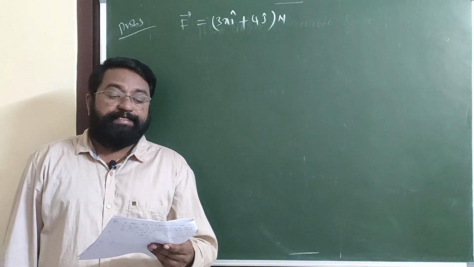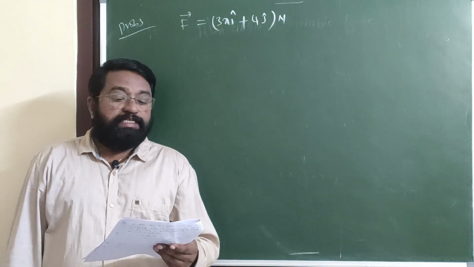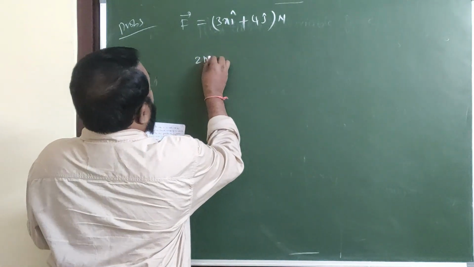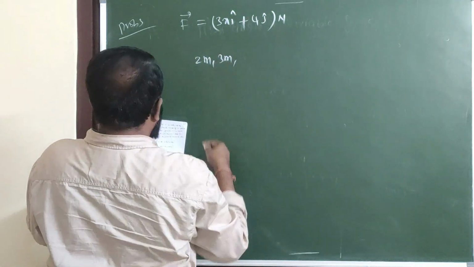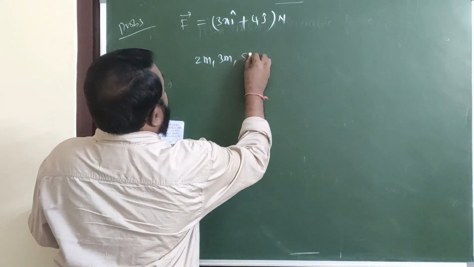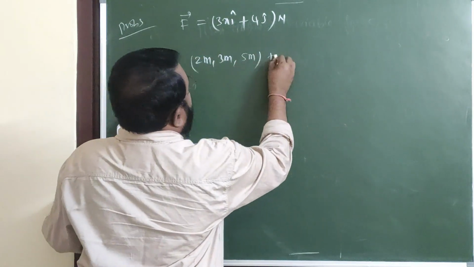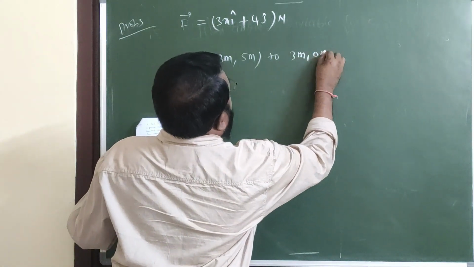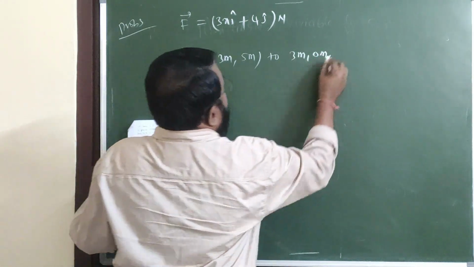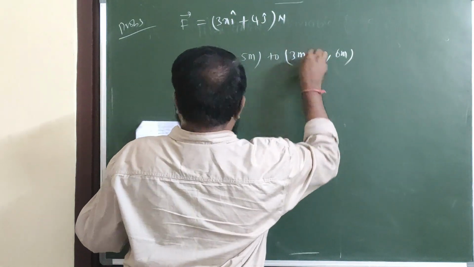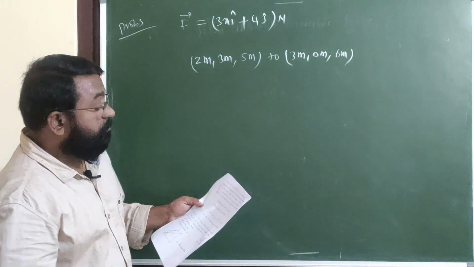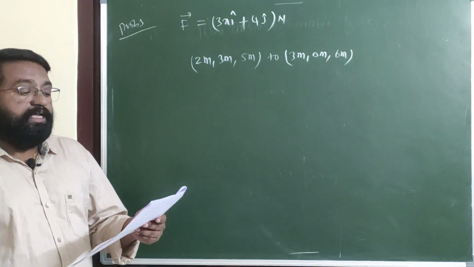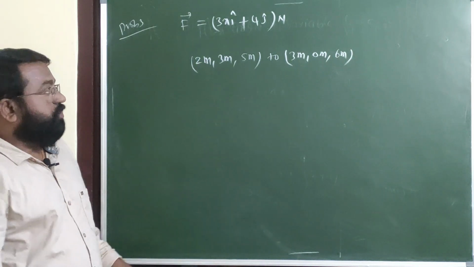How much work is done on the particle as it moves from coordinates 2 meter, 3 meter and 5 meter to 3 meter, 0 meter and 6 meter? Does the speed of the particle increase, decrease or remain same?